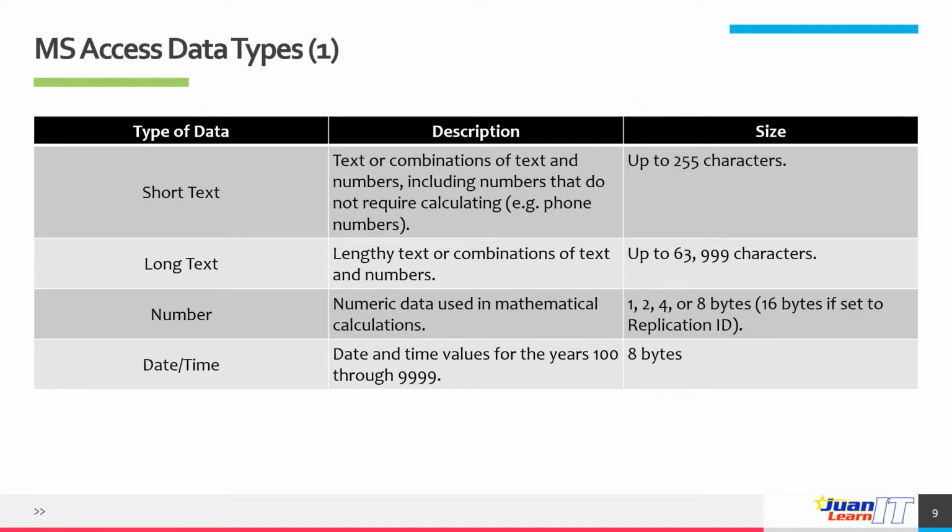Okay. So here are some of the most common data types you will find and we can use in a Microsoft Access database. The first one is short text. Short text is up to 255 characters in size. It includes text or combinations of text and numbers, including numbers that do not require calculations, like phone numbers. So if you want to ask users about phone numbers, then you could use short text as a data type.